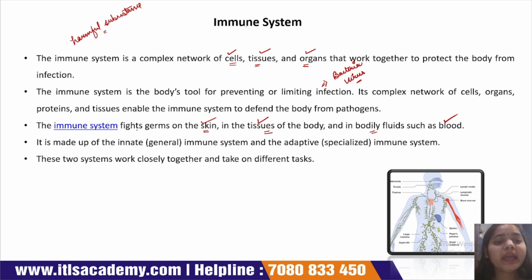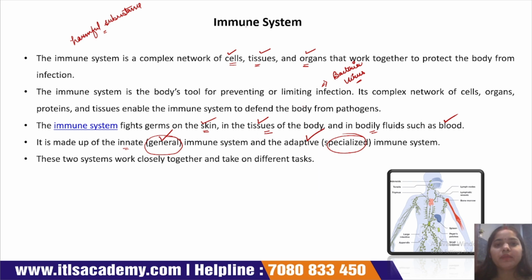Okay, in the immune system, our skin, our tissues, and our bodily fluids such as blood fight against foreign particles or germs. This immune system is made up of two systems. First is the innate immune system, second is the adaptive immune system. The innate immune system and adaptive immune system work closely together and perform their task against the foreign particles or harmful substances.